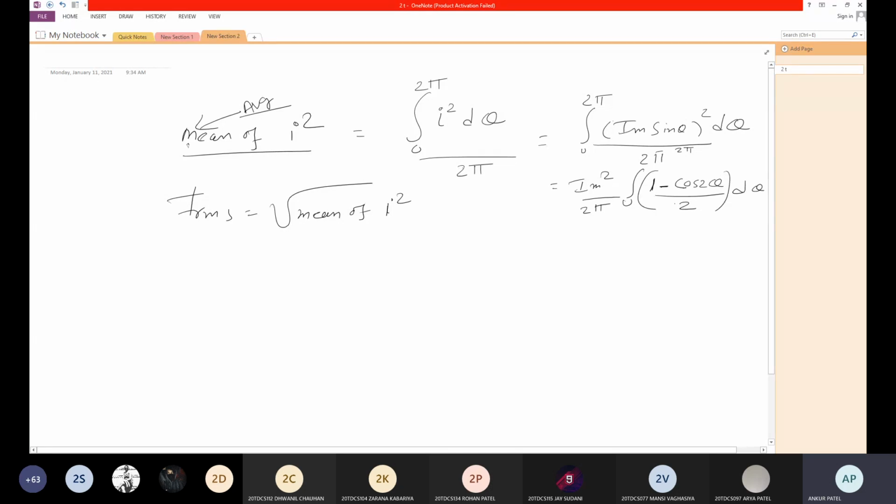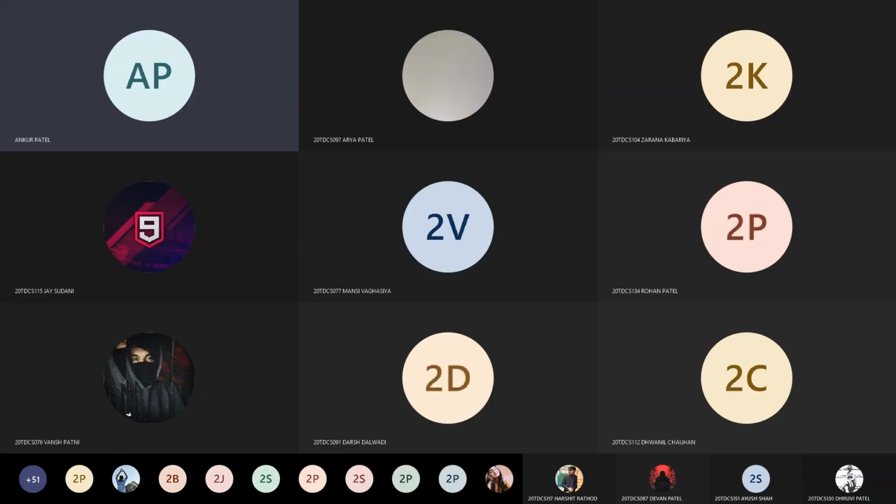Now start writing this integration and tell me the answer. Do the integration of 1 minus cos 2 theta by 2.